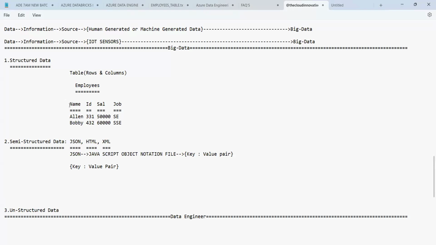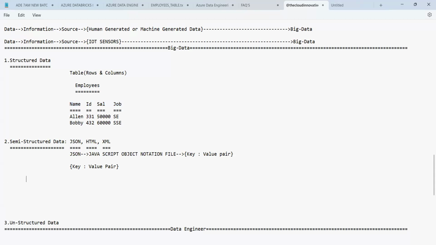Now I'll take the same data. Out of this, what does key mean? First of all, column names are called keys. Tell me, what are the column names you have? Name, ID, salary, and job are the column names, and these are called keys here.